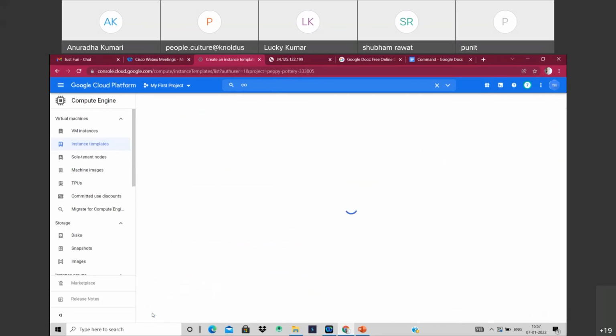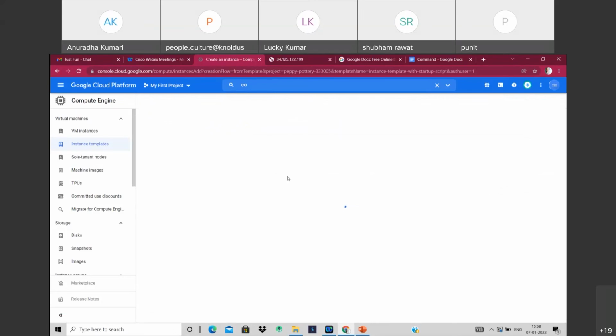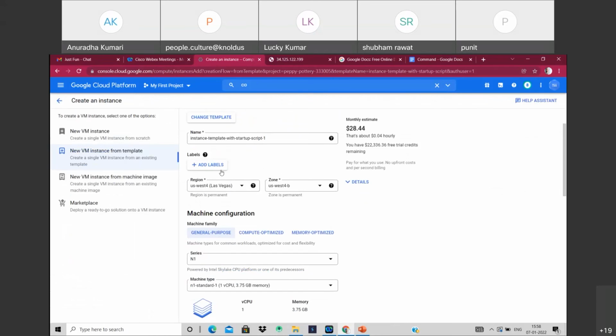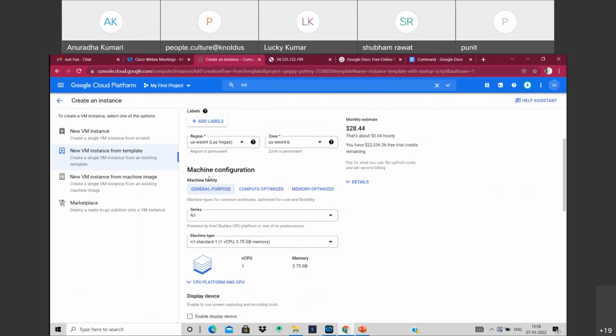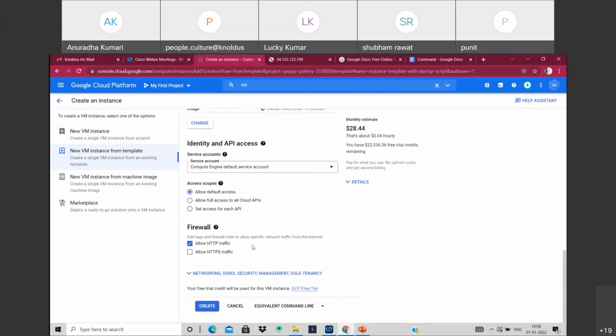First I'm creating a template, and you can create a VM using that template. So we don't need to mention a name again. If I add a label, then it also shows the label, and we can see there is the same configuration as we configured in the template: allow HTTP traffic, everything. So we can create from the template.